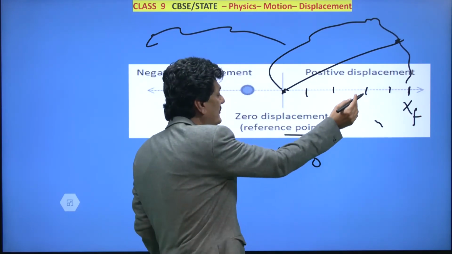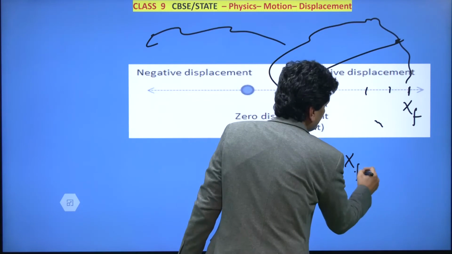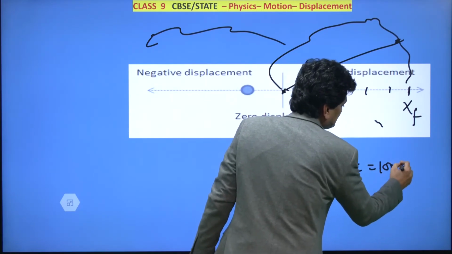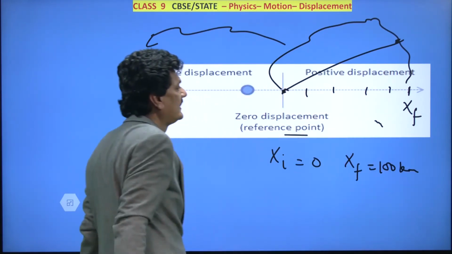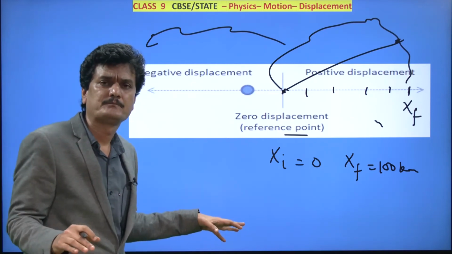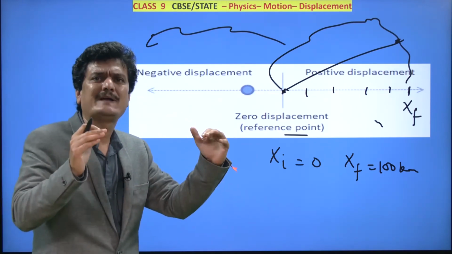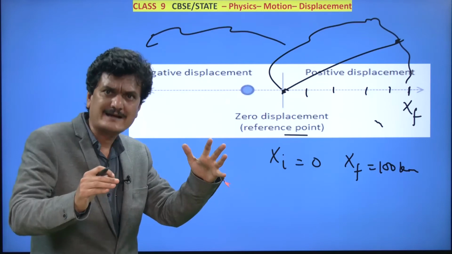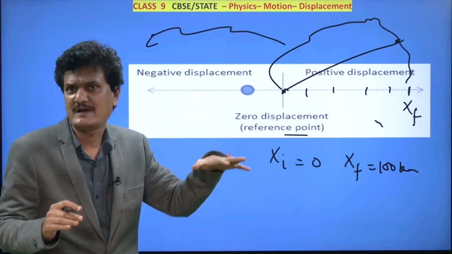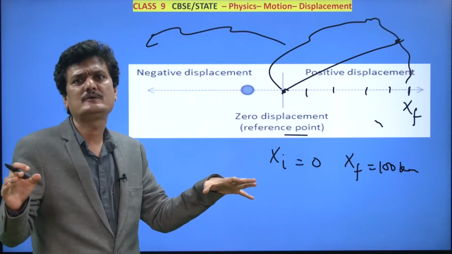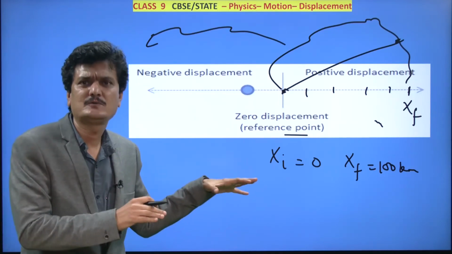Let's say it's 100 kilometer. So xf is what here? 100 kilometer. Now don't just stop here. Your mind should be racing. We are studying about motion, and you want to travel in a sports car, a Ferrari or Alfa Romeo. You don't want to travel in a Maruti Zen.